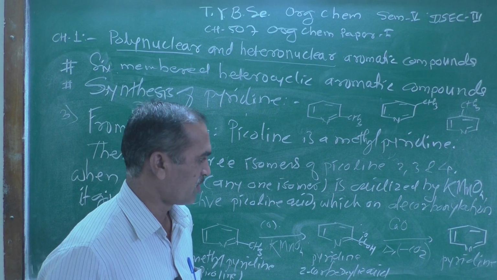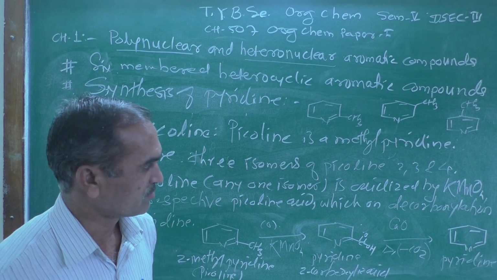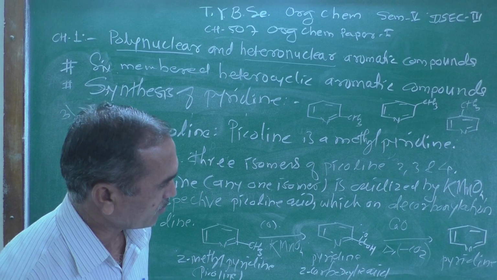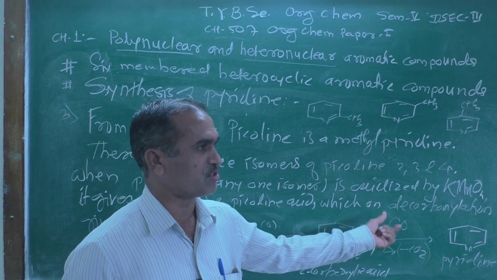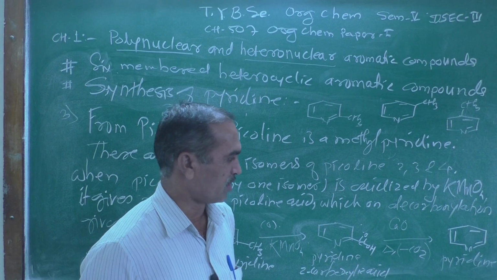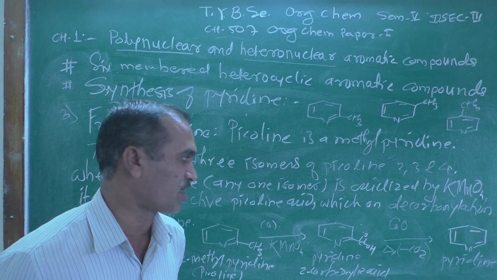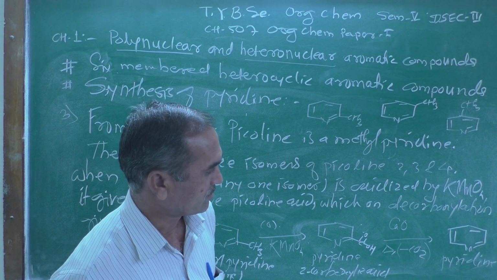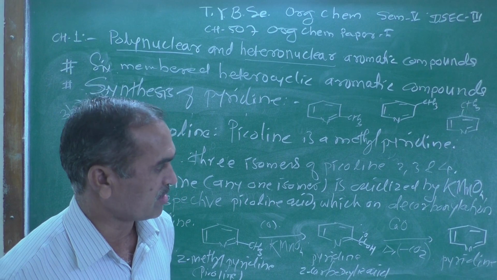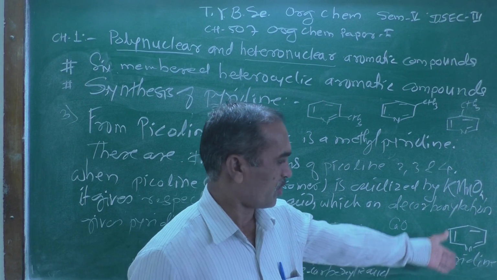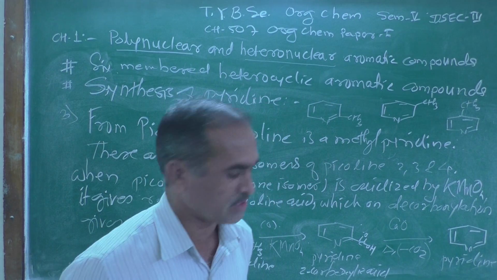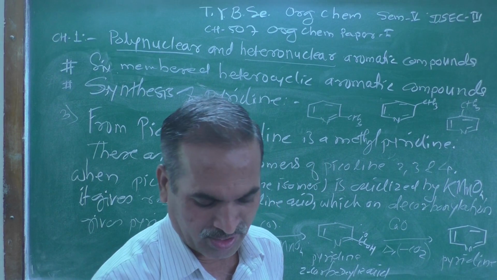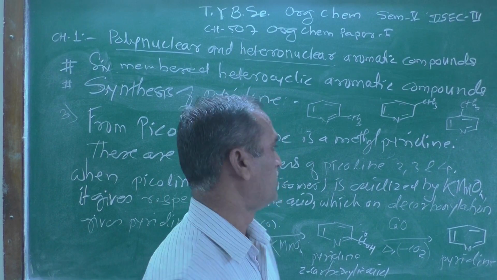We got pyridine-2-carboxylic acid, and that acid group can be very easily removed by treating with calcium oxide, which is known as lime. This process is known as decarboxylation, where the carboxylic group can be removed very easily, and the desired product which we get is pyridine. So these are the three different ways of synthesizing pyridine in the laboratory that we have discussed.